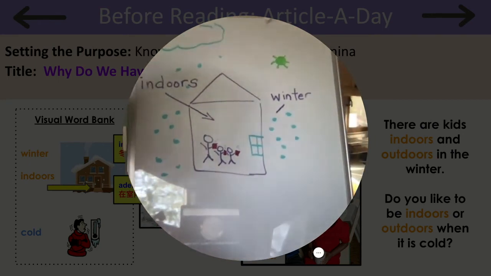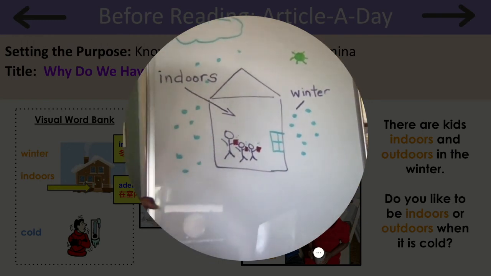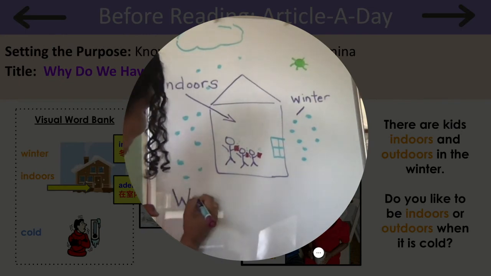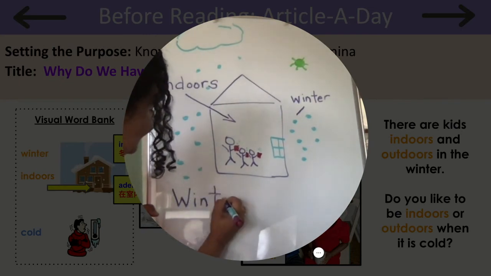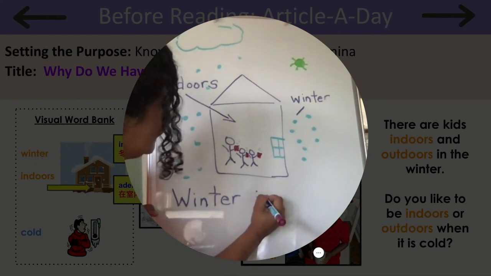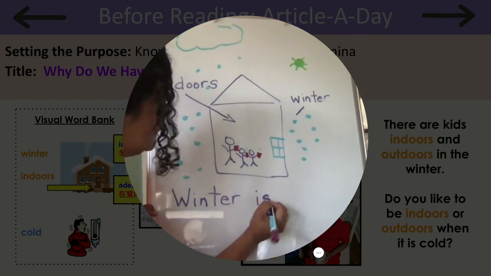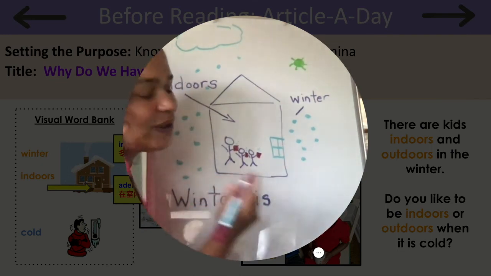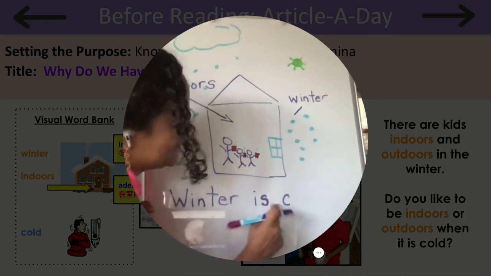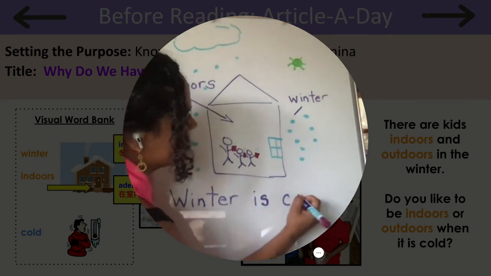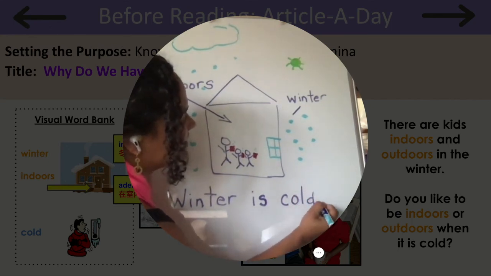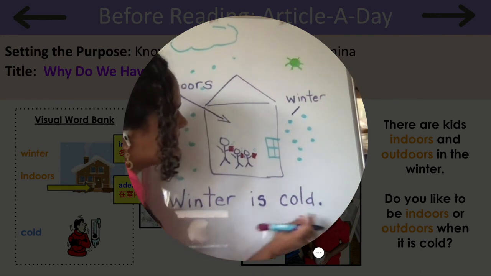What can I say? I know. I can say winter is, right? And how do we spell is? I-S, because sometimes that S makes that Z sound. Winter is cold. And how do we spell cold? Don't forget, check your word bank. Right? The letter C makes that K sound. And O-L-D. And when I'm done, I'll end my sentence with a period.